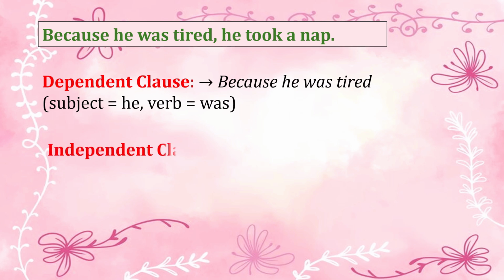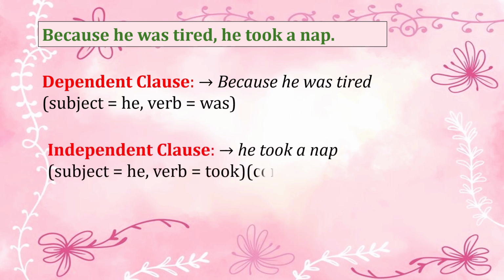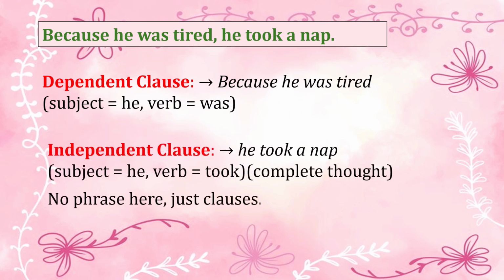On the other hand, the other part of the sentence, he took a nap, is an independent clause having both the subject and verb, and you can see that this part of the sentence gives a complete thought. In this sentence, there is no phrase but it has both the clauses.